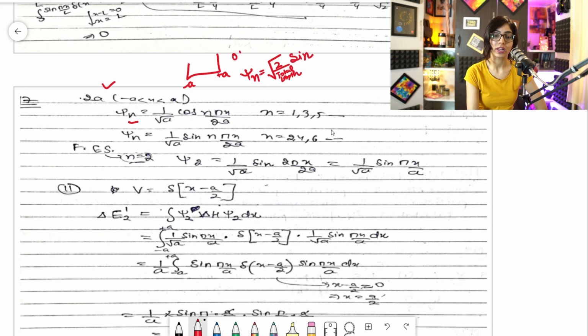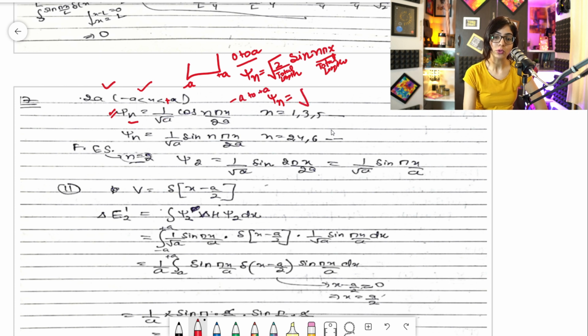This was for 0 to L, guys. This was 0 to a or 0 to L: root 2 by total length, sine n pi x by L. Clear? The total length. But here, when it comes to minus a to plus a, what will happen now? The wave function will be different. It will be different for odd n and it will be different for even n, right? So let's see, this psi n for minus a to plus a, I'm writing over here.